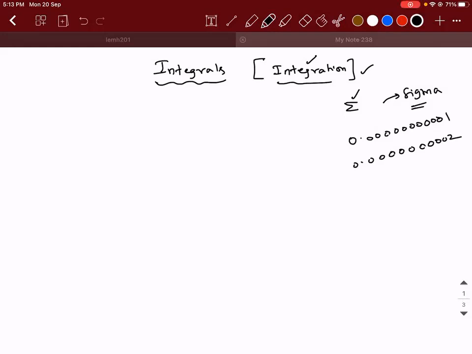So I will try to conclude it. Sigma is generally used for discrete values. What do I mean by discrete? Suppose I ask you the sum of the first 50 natural numbers, 1, 2, 3, 4, and so on till 50. Then I can write it as sigma i equals 1 to n of xi, where x1 is 1, x2 is 2, x3 is 3, something like this.